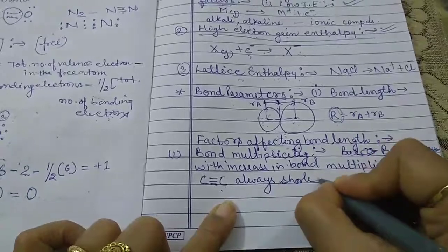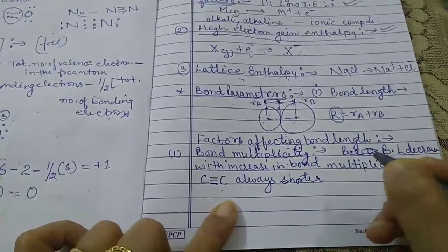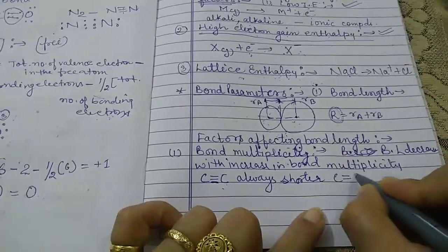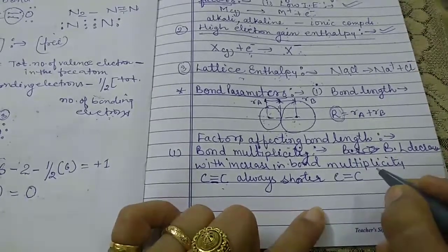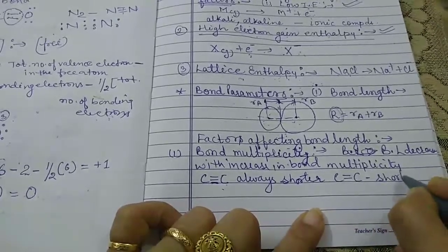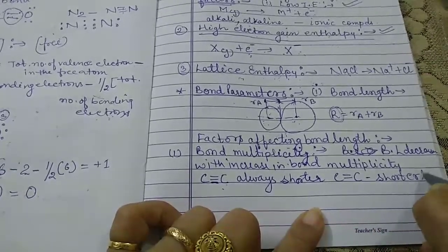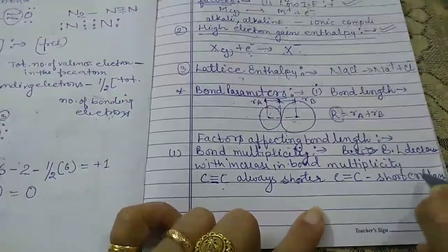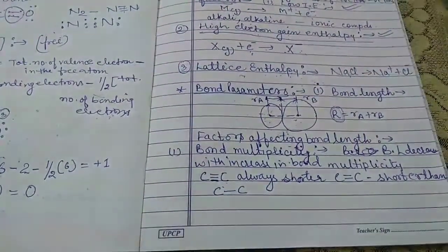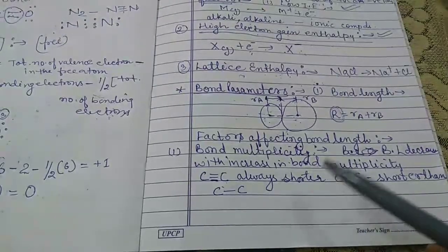shorter. It is always shorter than C double bond C, which in turn is shorter than C single bond C. So this is the first factor.